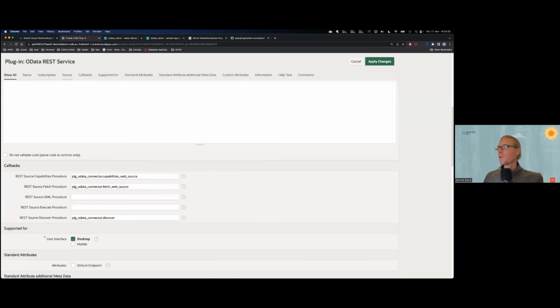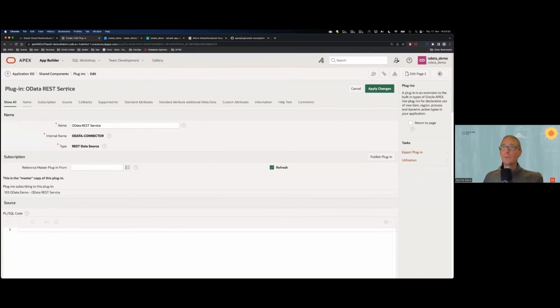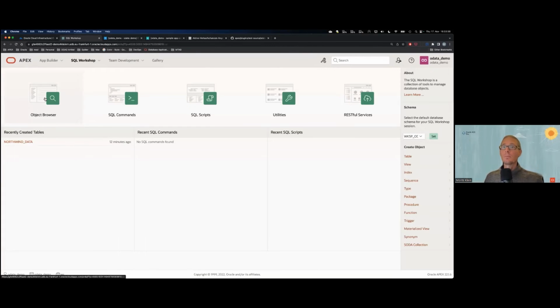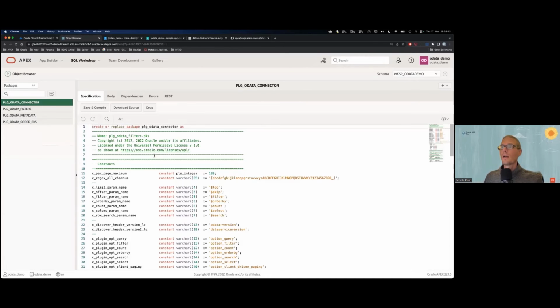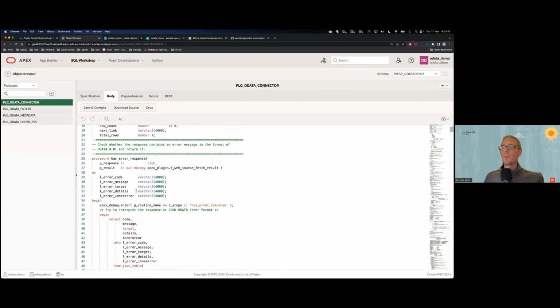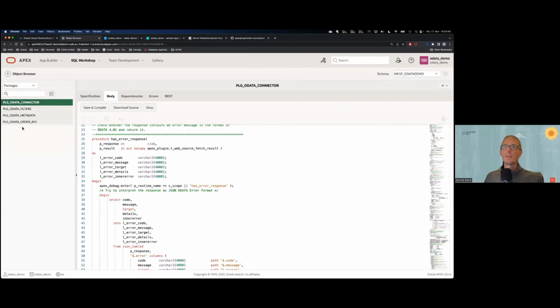So if you want to poke into the code, and feel free to do so, it's publicly available on GitHub. I will just pick the object browser here, and then you can start checking out the stuff. So what we're doing here, it's split.